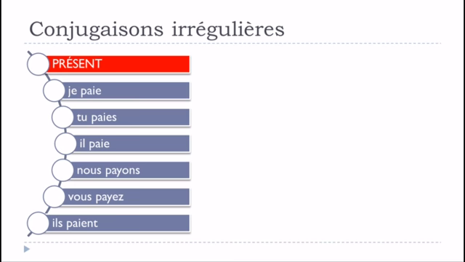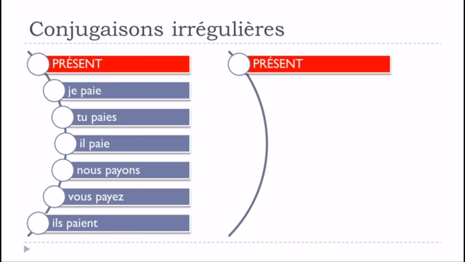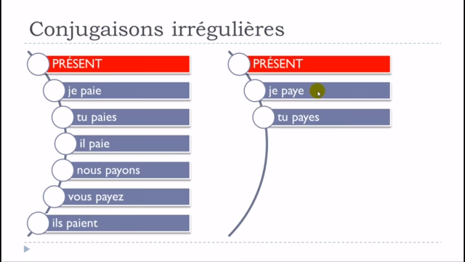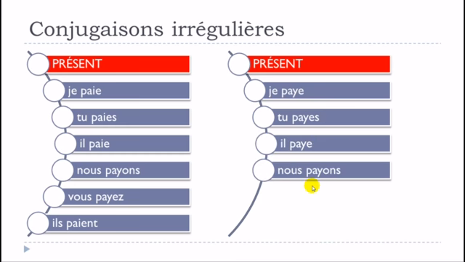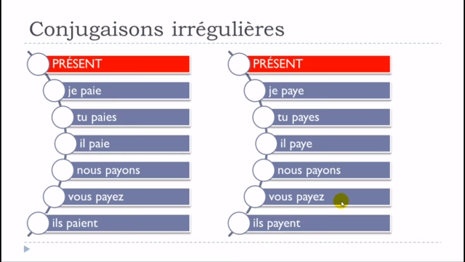But the good news is that you've got another option for this payer group, or AY group, because it is now allowed to write these verbs like you should write them, because they belong to the first group of verbs. So it can go like that: je paie, tu paies, il paie, nous payons, vous payez, and then ils paient.